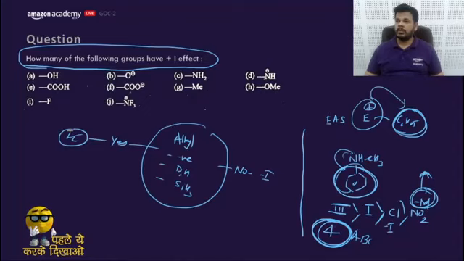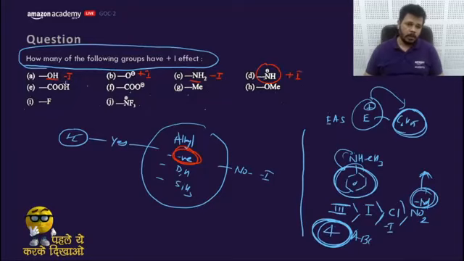How many of the following groups have plus I effect? Let's check. Plus I, plus I, plus I. This is a minus I. O minus is negatively charged. That means this would be what? Plus I. NH2 is no alkyl group, no negatively charged, minus I. Negatively charged, that means plus I. Carboxylic acid, no alkyl group, no negatively charged, that means minus I. Negatively charged, that means plus I. Alkyl group means plus I.